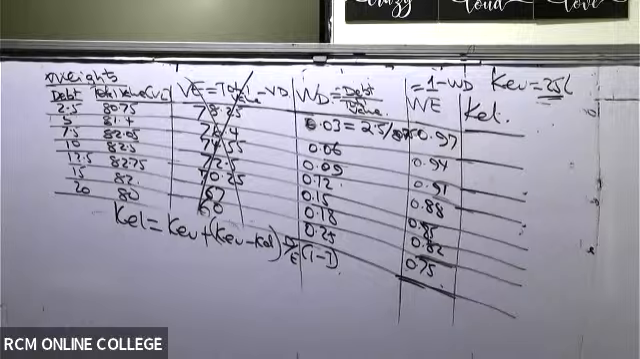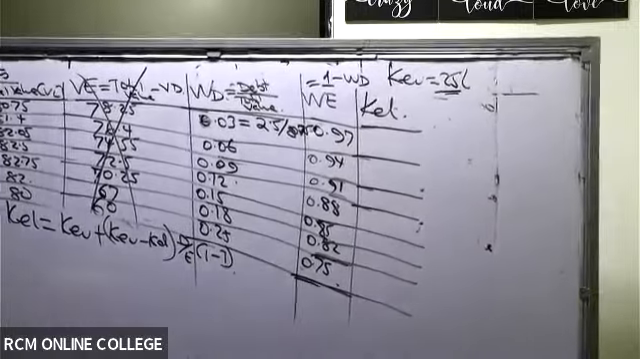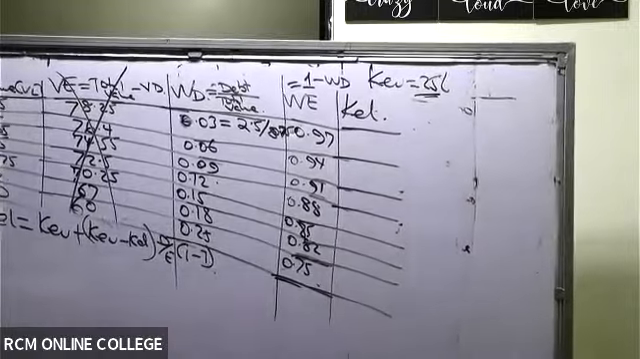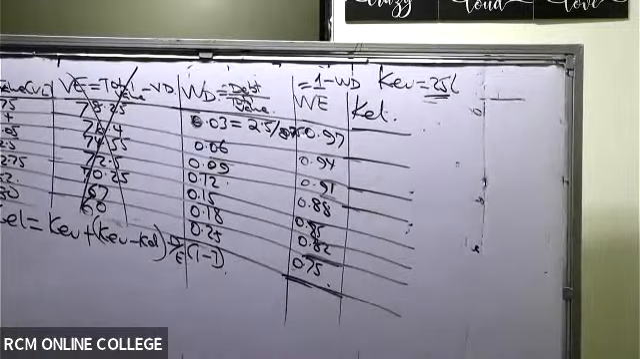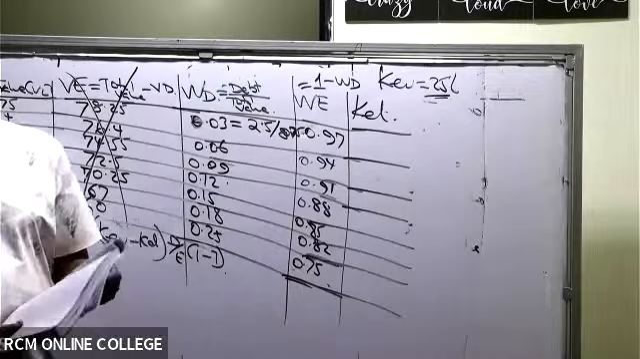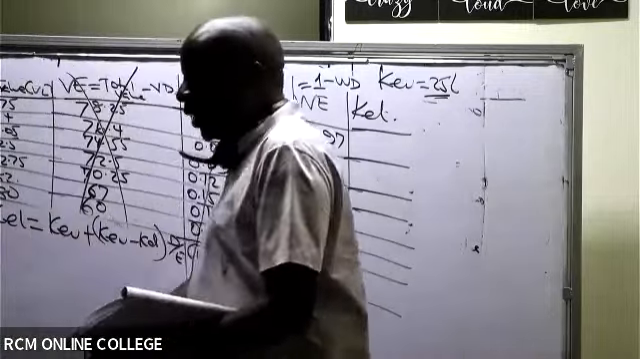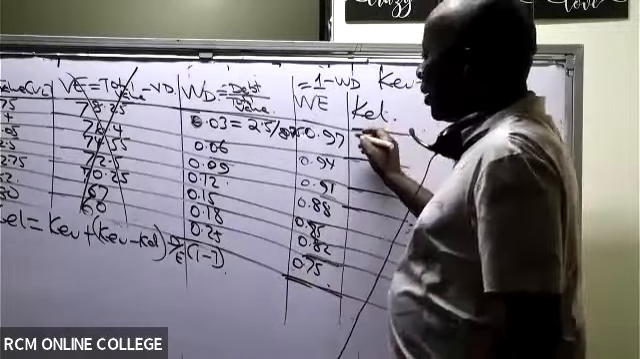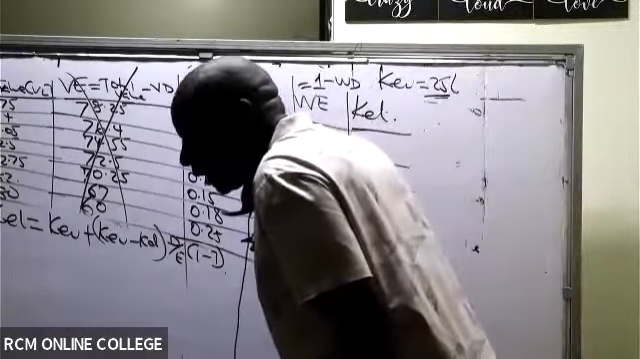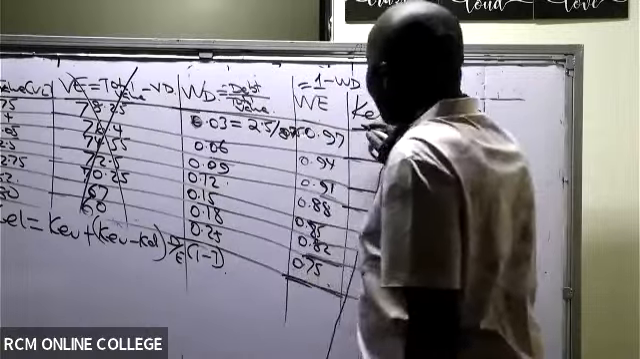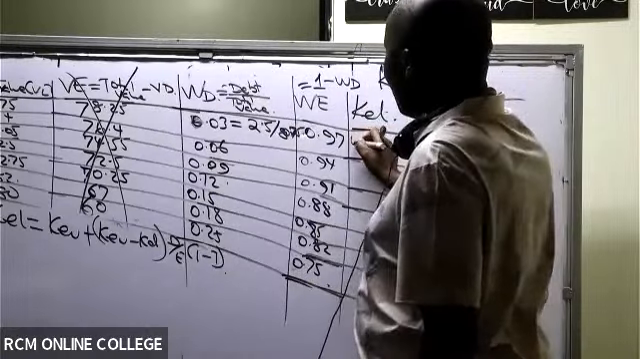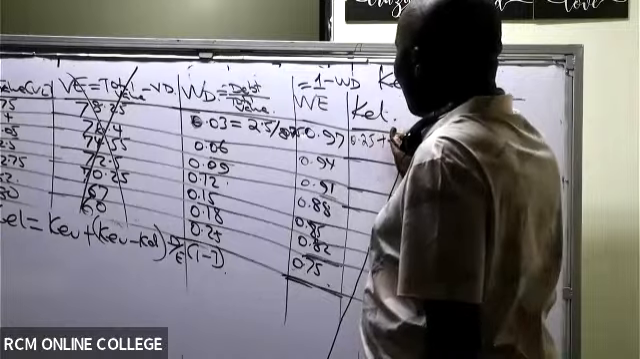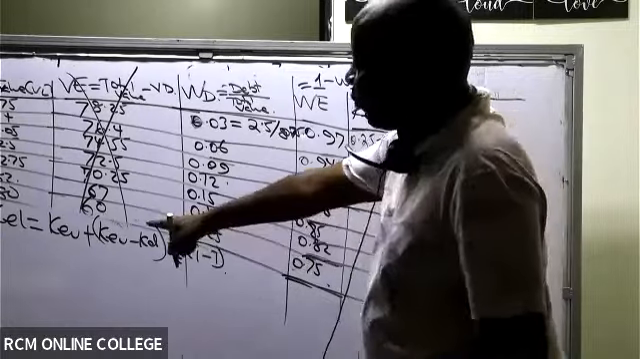So let me go with this. I have the formula for getting KL. So do we know what our KL is? It is 0.25. Let's make use of the decimals. So 0.25, open brackets, and following this,